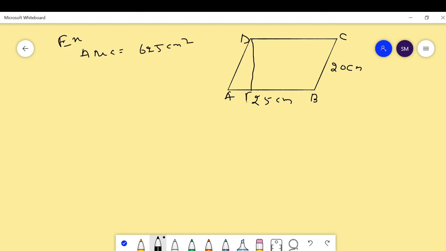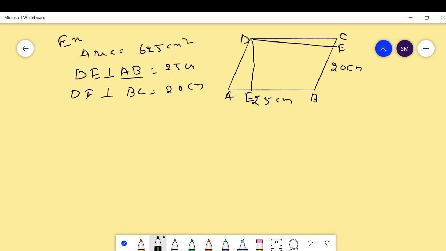DE is the altitude to AB and DF is the altitude to BC. Here AB is equal to 25 centimeter and BC is equal to 20 centimeter and area is 625 centimeter square.